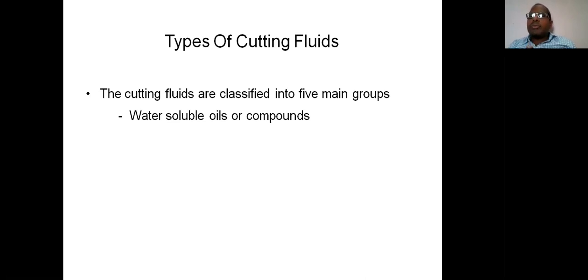That means any type of cutting fluid which can mix with water is classified as a water soluble oil. The main advantage of this one is cost cutting or cost reduction.